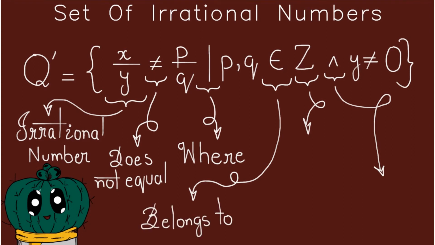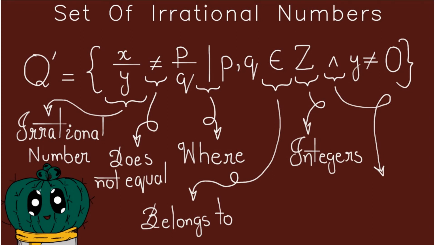And then we have Z, which means integers, and then this specific symbol, which is and. So what this equation is telling us is that what you have is an irrational number if it does not equal p divided by q. So if you cannot write whatever number you have in this specific way, p divided by q, then you have an irrational number.